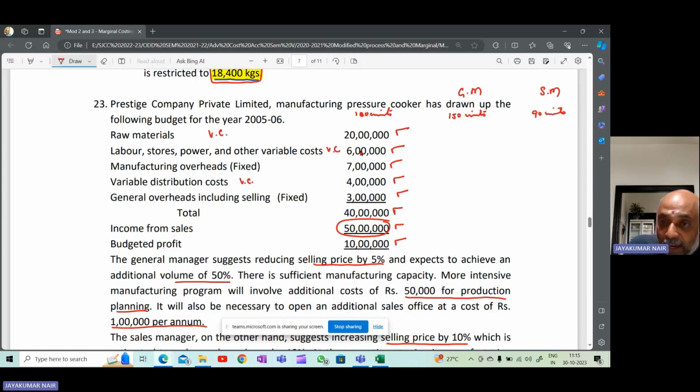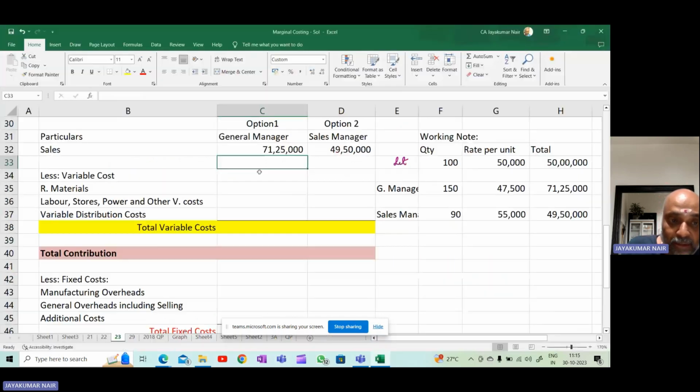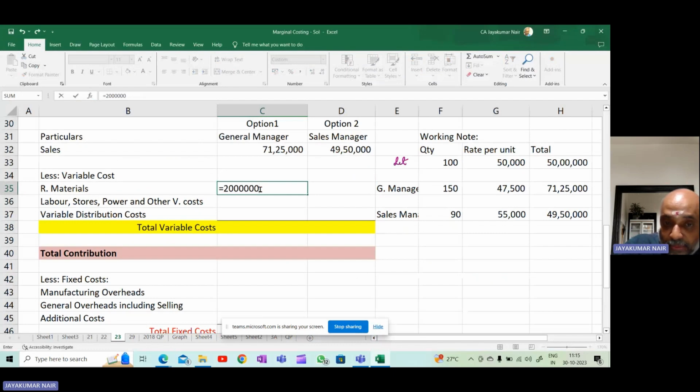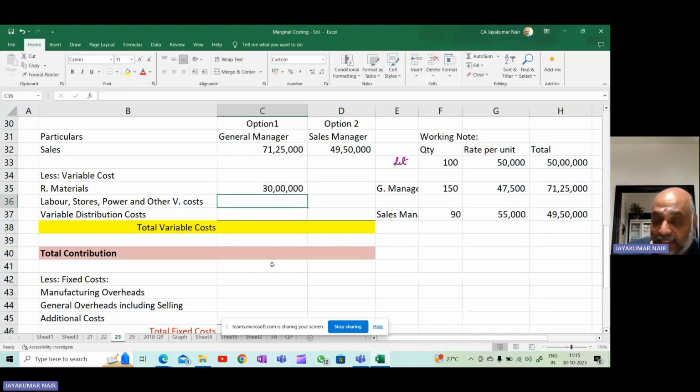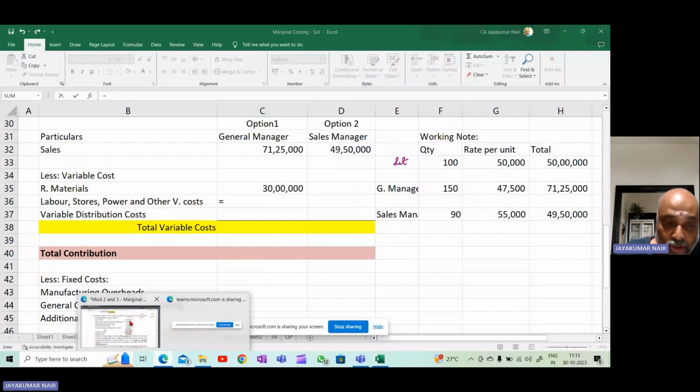So if you want to find out what is the material cost, it'll be 20 lakhs divided by 100 will give you per unit how much, that into 150. So that's what I'm going to do here. The material cost will be 20 lakhs. Divide this by 100, multiply it by 150. You'll get 30 lakhs. Similarly, labor. Labor is how much?